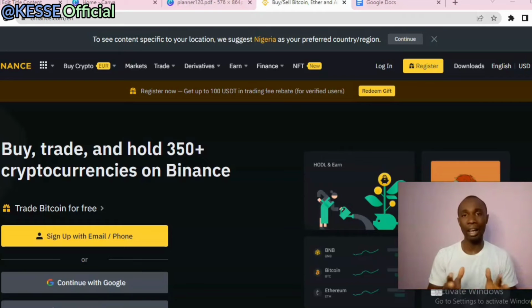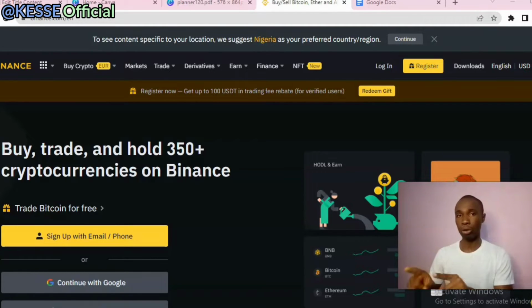This beginner guide on how to use the Binance platform is for everybody. No matter where you are, whether you are outside Nigeria, in Ghana, or in South Africa, wherever you are, stay to the very end, because I'm going to be sharing with you all you need to know about the Binance platform in order to get started and start making money for yourself.